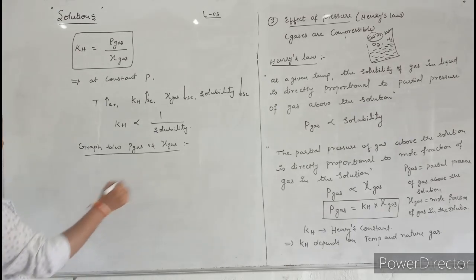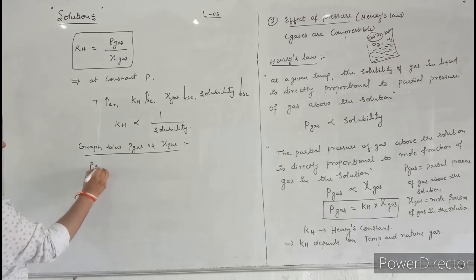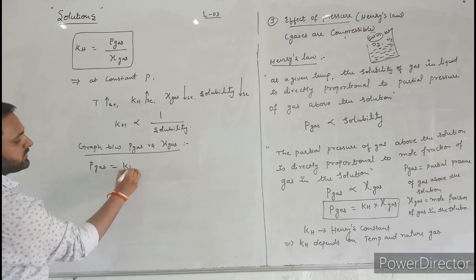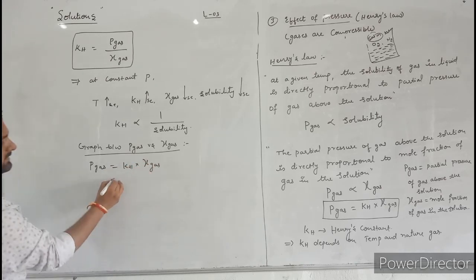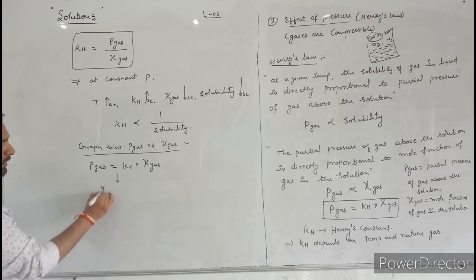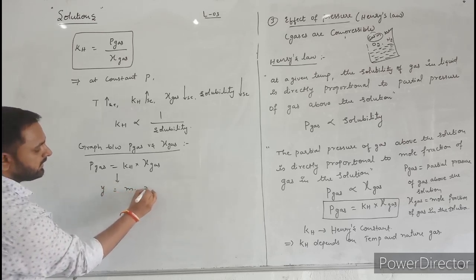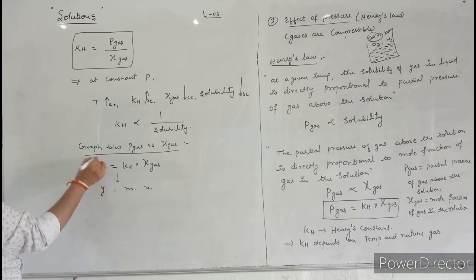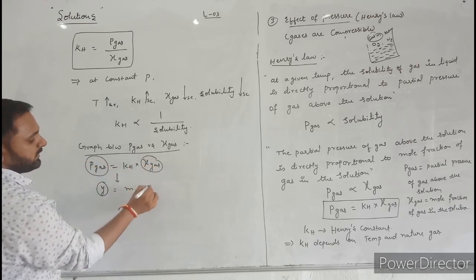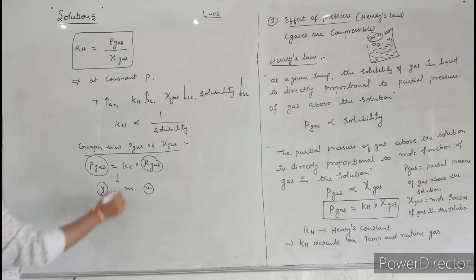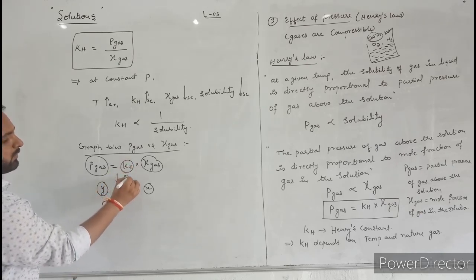Now let us write the equation. Partial pressure of gas is equal to KH into mole fraction of gas. This equation is similar to y is equal to m into x. Partial pressure of gas you take on the y axis, and mole fraction of gas on the x axis. Here KH is the slope.